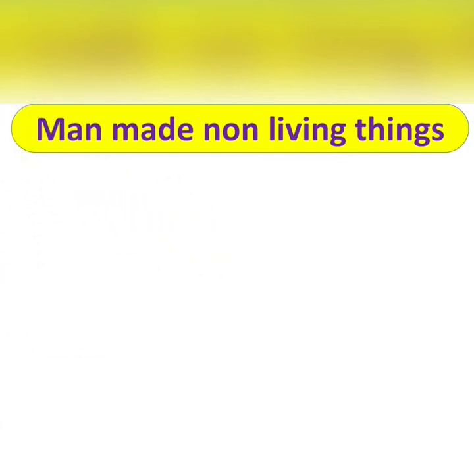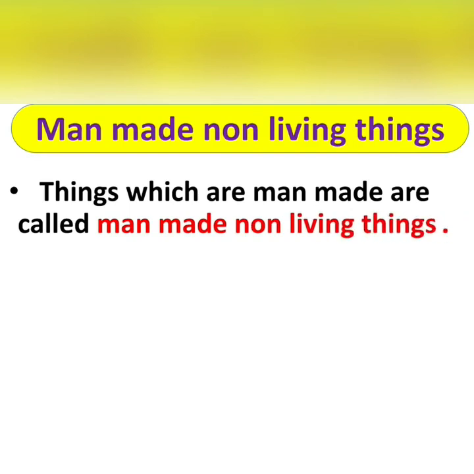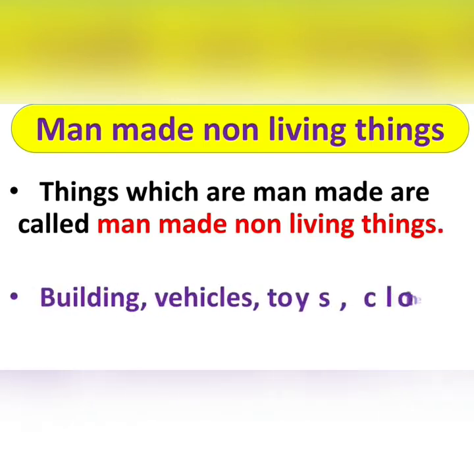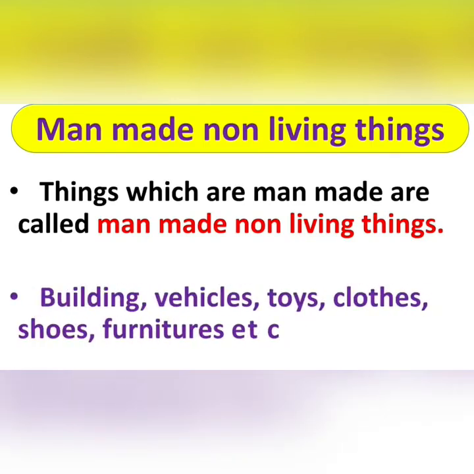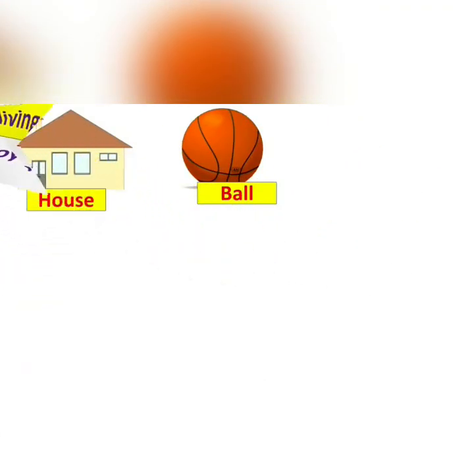Now we'll study about man-made non-living things. The word itself says, things which are man-made are called man-made non-living things. Some of the examples are building, vehicles, toys, clothes, shoes, furniture, etc. Now again it's your turn to look around and find out more examples.